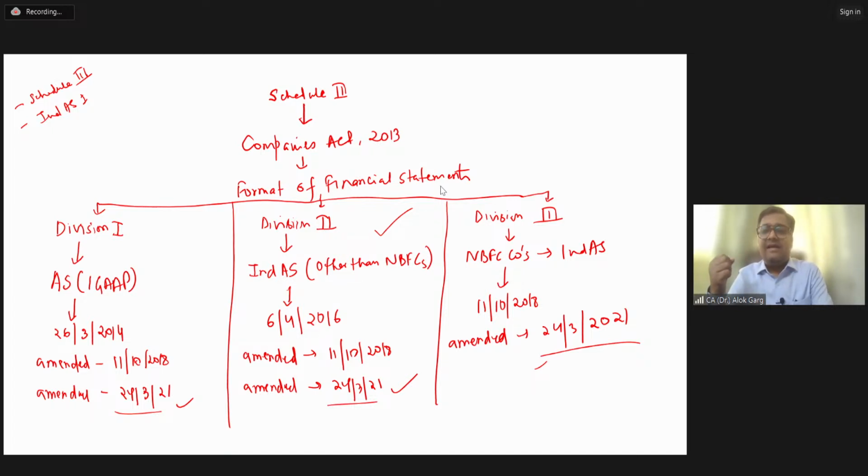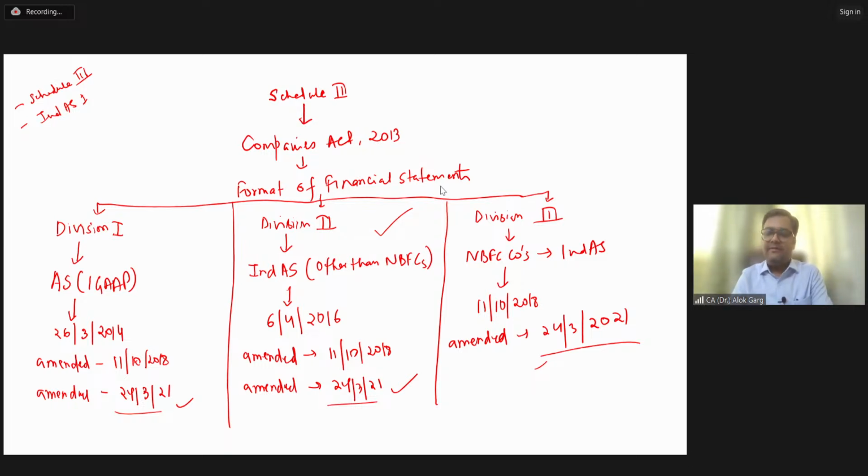Vanshika will say that, sir, I have taken a home loan because I purchased a house. What is the house? House is an asset. It's property, plant, and equipment. What is your loan? Loan is a liability, right?